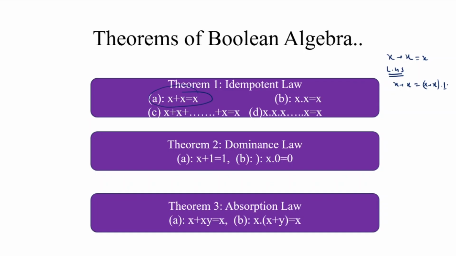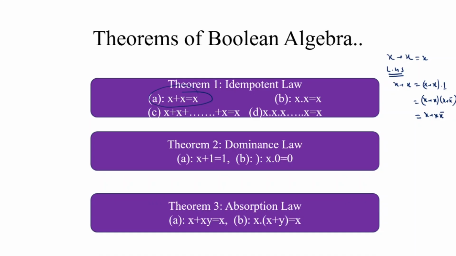We already discussed these postulates in the previous lecture number 16. Then here, by using a postulate, one is written as x plus x complement, because x plus x complement is equal to 1. We already know this. Then simply by using the distributive law, which is also one of the postulates, this is written as x plus x into x complement.